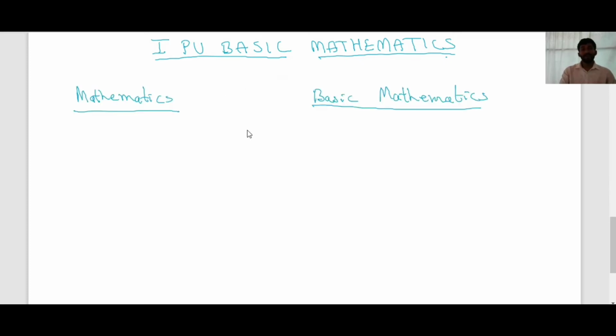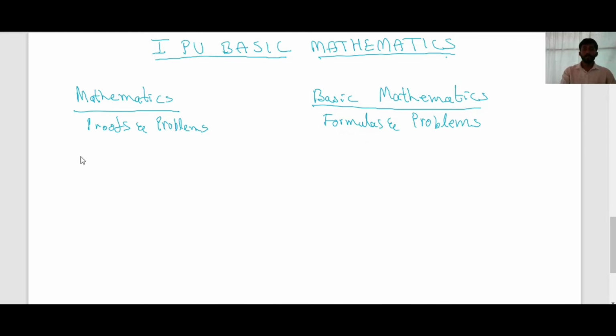First question every student asks: are Science Mathematics and Commerce Mathematics the same? My answer is no. In science mathematics, we'll study proofs and problems, but in basic mathematics, we'll see formulas and problems only. We are not bothering about the proofs of the results. We'll see only formulas and problems related to the given formulas.